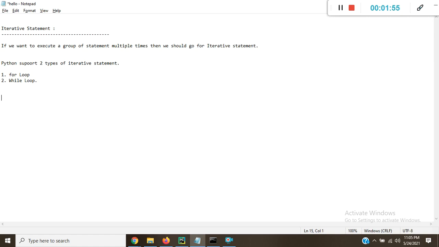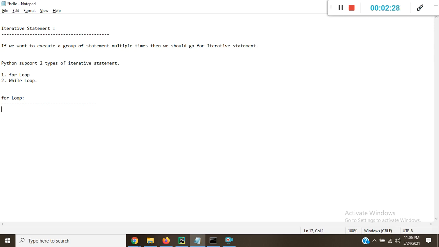So what is a for loop in Python? If we want to execute some action for every element present in some sequence, then we should go for a for loop.